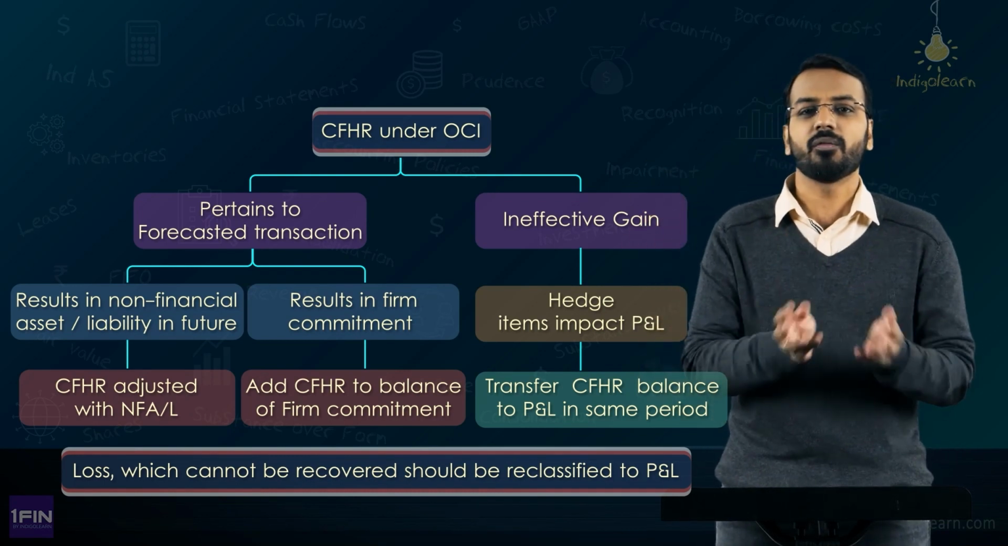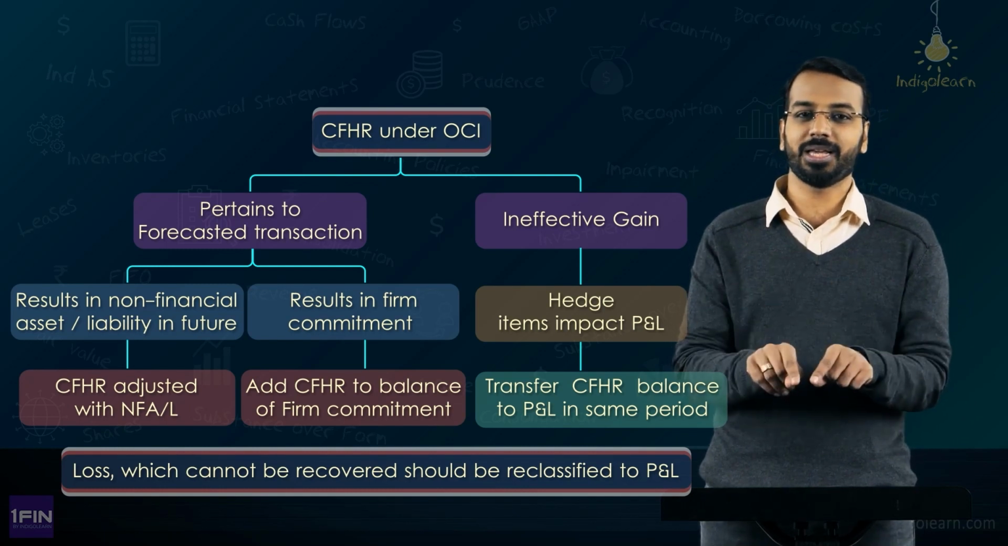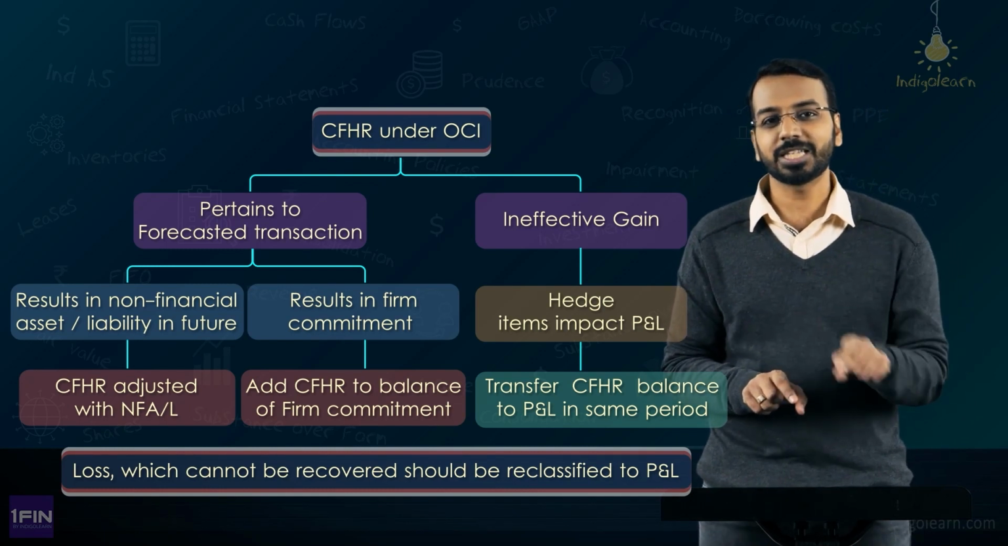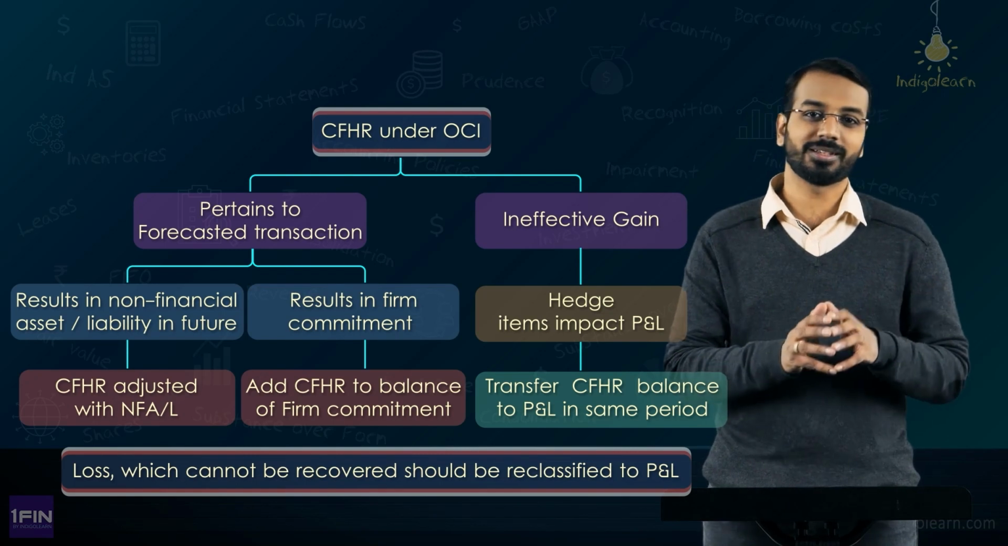In all other cases, whenever the hedged item impacts the P&L, in the same period, transfer the balance from the cash flow hedge reserve to the P&L. Let's now take an example and see how we account for cash flow hedges.